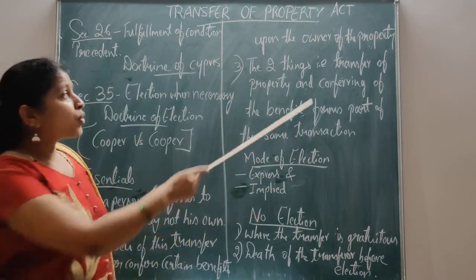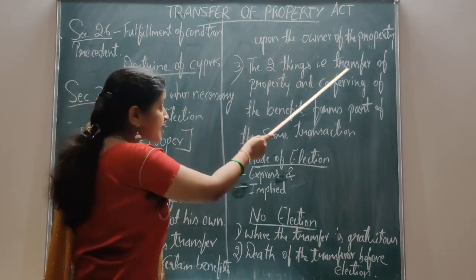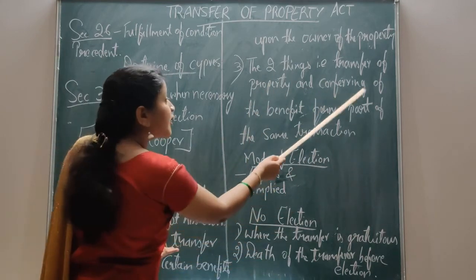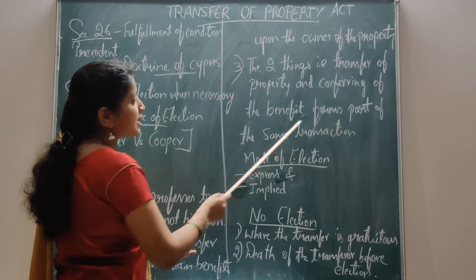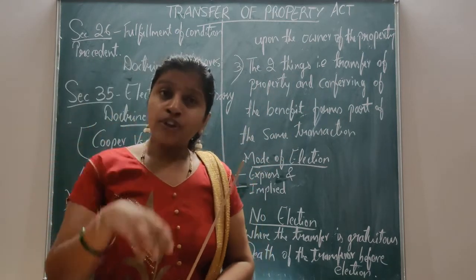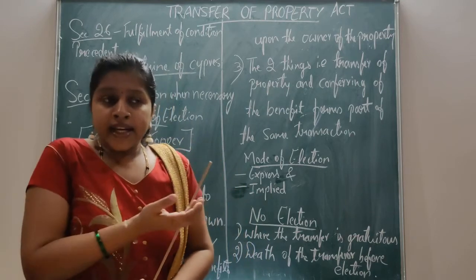Which are the two things here? Transferring of the property, and conferring of the benefit, form part of the same transaction.